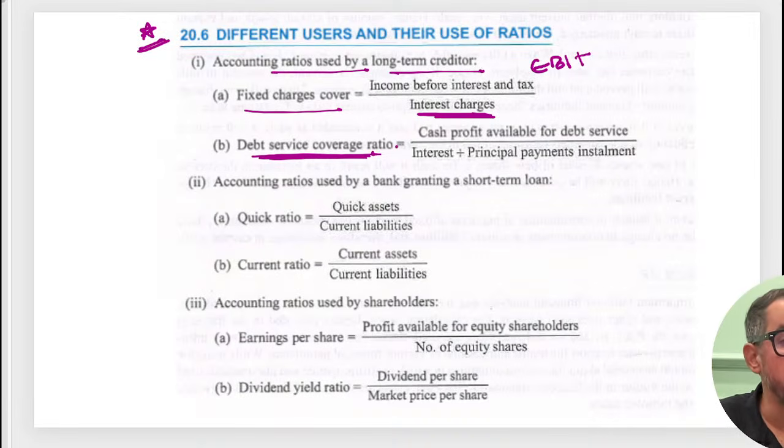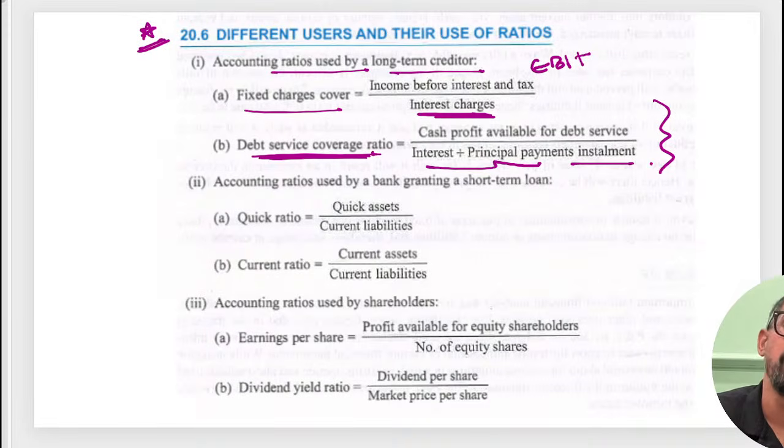So debt service coverage ratio is cash profit available for debt service. Debt service means if you have taken some loan, how you are going to repay that particular one. Then we have interest plus principal payment. Basically it is showing the capacity: how much debt they have taken so far, and if they are adding another debt with your bank, do they have the capacity to repay that particular one or not. Quick ratio, quick assets divided by current liability. Current ratio we have discussed.